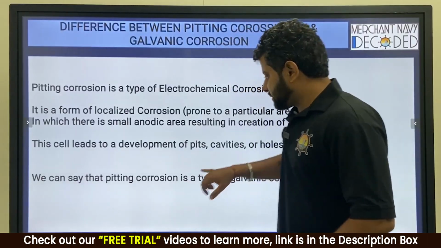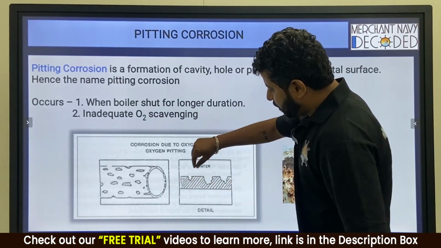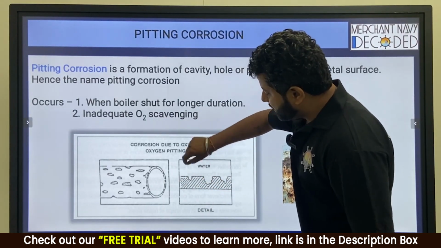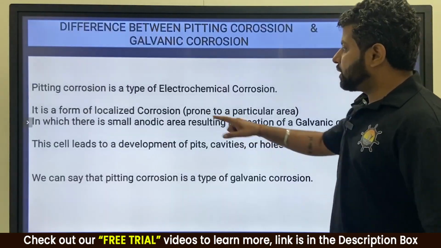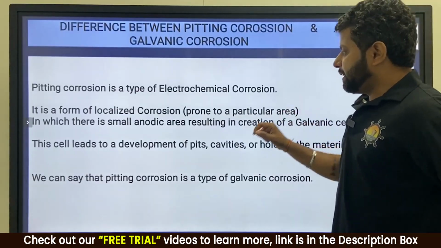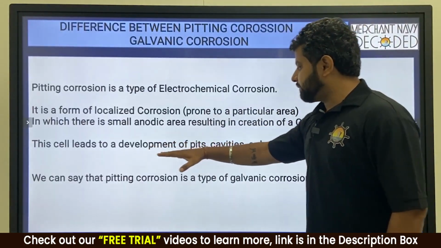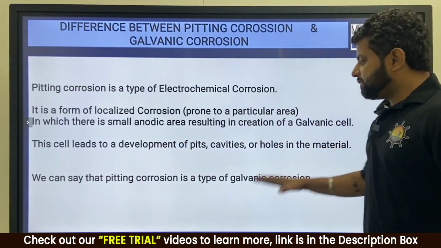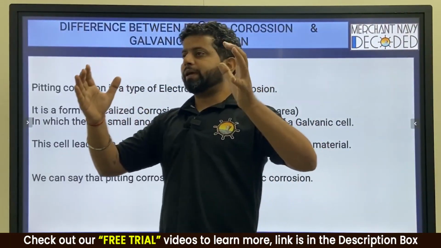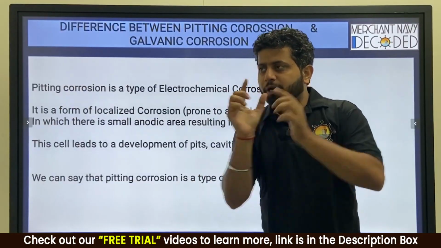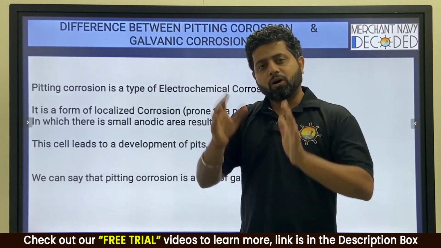So in this, what happens is, can you see over here? There will be a small anode and a huge cathode. So this will act as the anode, so automatically from only this area, the anode will keep moving and it will go deeper and a hole is formed. So it is a localized corrosion prone to a particular area in which there is a small anode resulting in a creation of galvanic cell. This cell leads to a development of pits, cavities or holes in the material. We can say that pitting corrosion is a type of galvanic corrosion, but in galvanic corrosion it can be one anode, one big cathode. But out here this is a small anode and a huge cathode. So it is like concentrated galvanic cell being formed and a hole is formed.